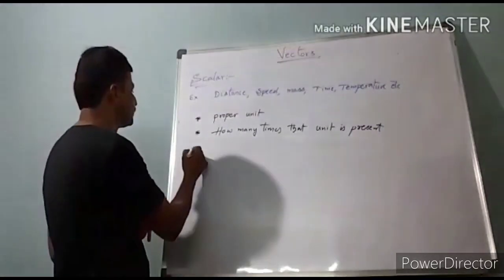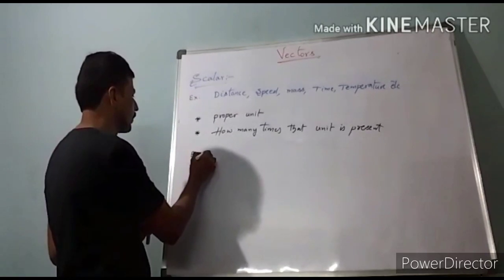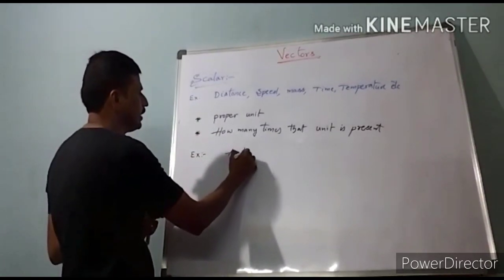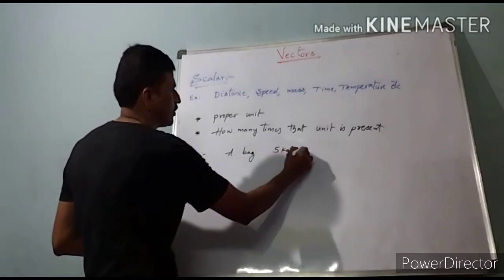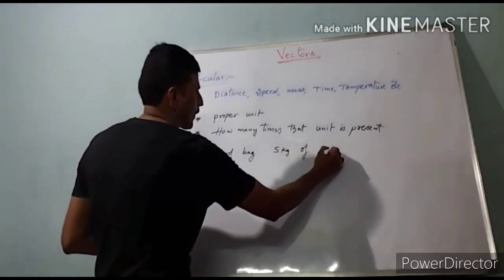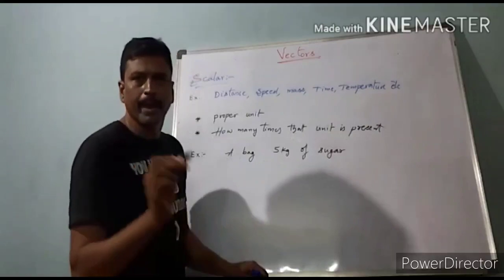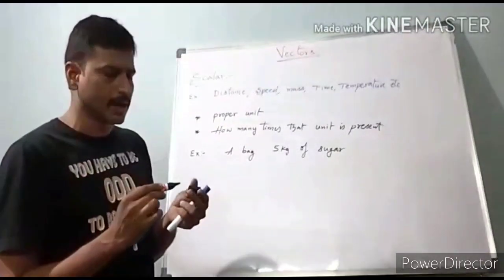For example, a bag contains 5 kg of sugar.